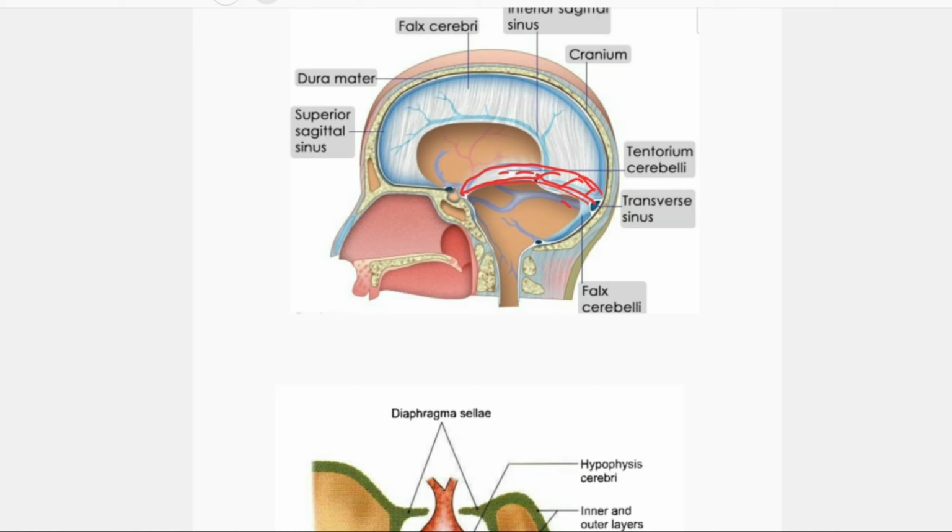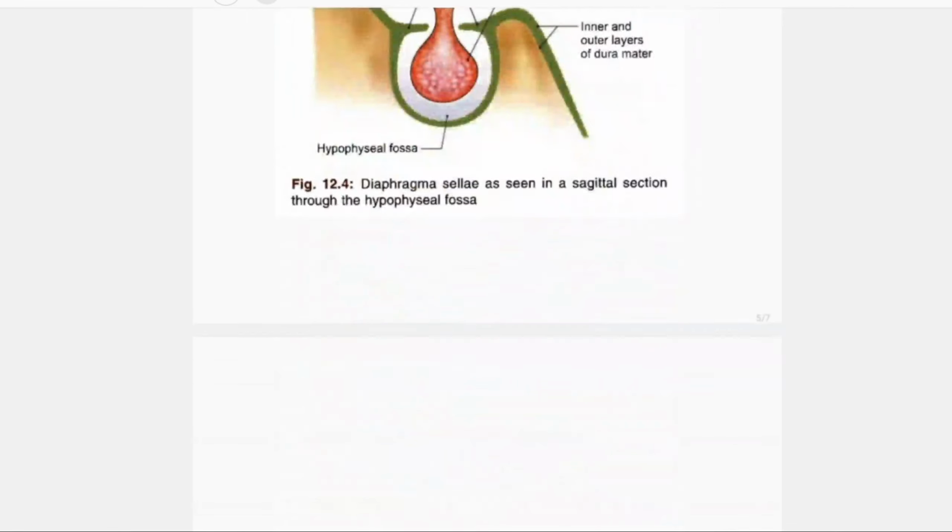Inferiorly is the cerebellum, superiorly is the cerebral hemisphere, and the tentorium cerebelli supports the occipital lobe of the cerebrum and separates the cerebellum from the cerebrum.